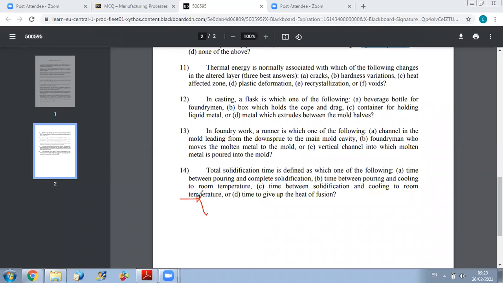Once pouring is done, we have a certain phase of cooling before reaching the solidification temperature, and then we have the change of phase until reaching complete solid. So the total solidification time starts when we finish pouring and lasts until complete solidification. This is why the answer is the time between pouring and complete solidification.